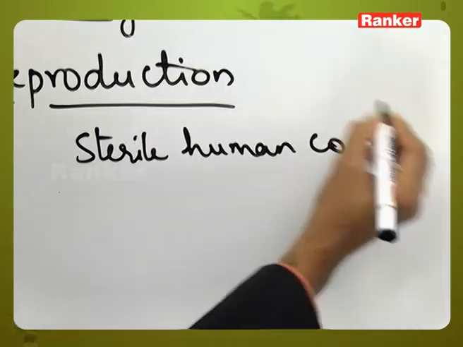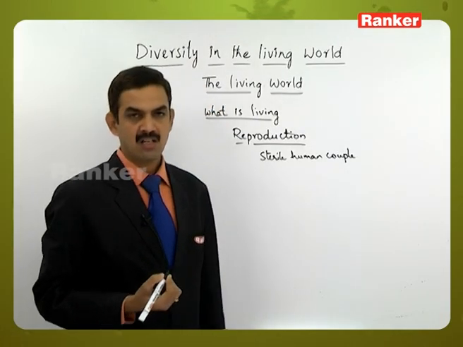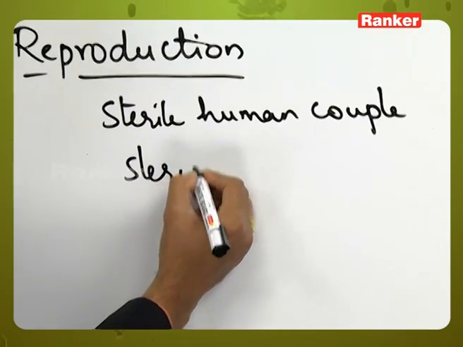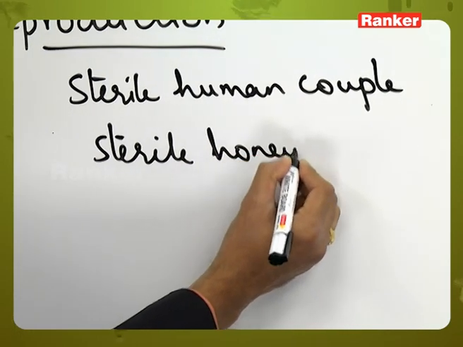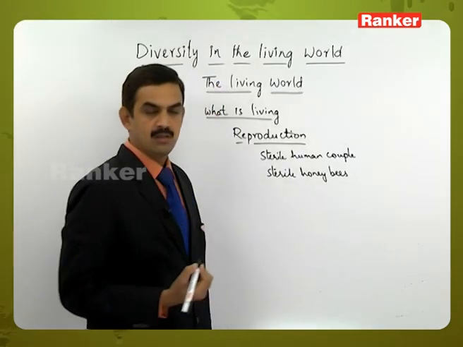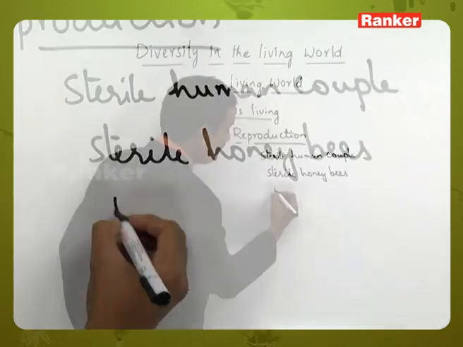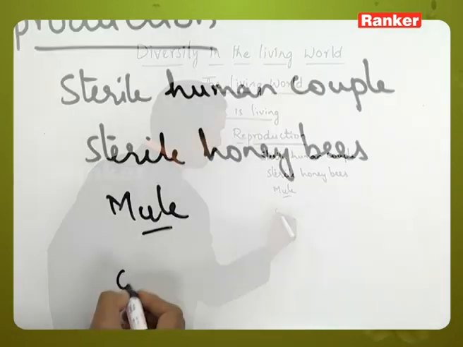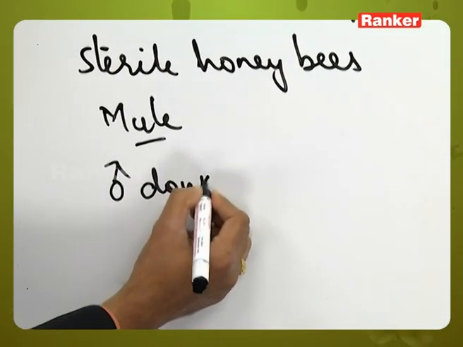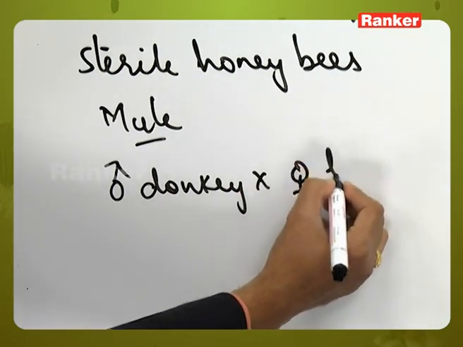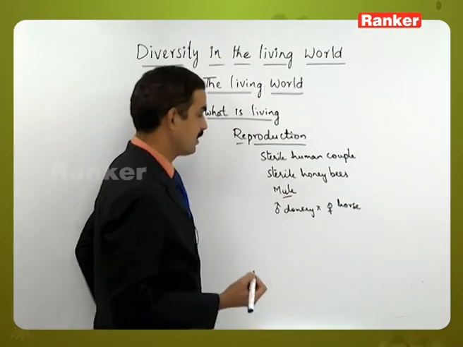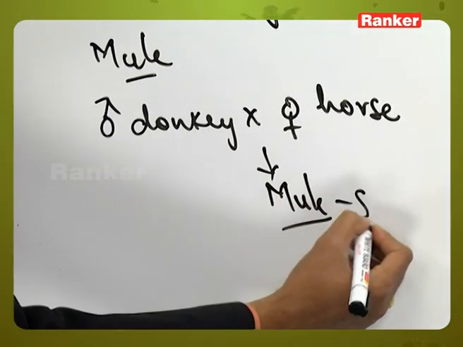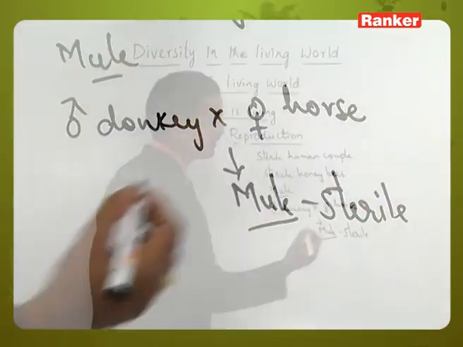That is, there are some human couples who are sterile, they can't give rise to progeny. In the same way, sterile honeybees are there, the worker bees. In the same way, the mule. The mule is produced by crossing a male donkey with a female horse. The one which you get is called a mule, which is sterile in its nature, that is, it can't participate in reproduction.